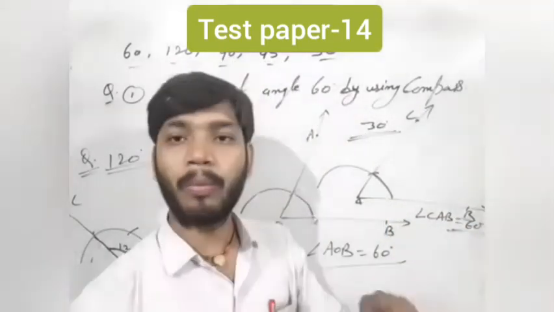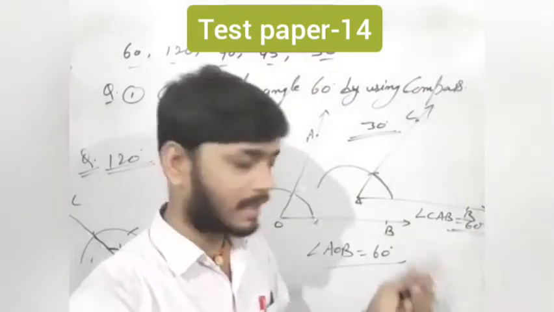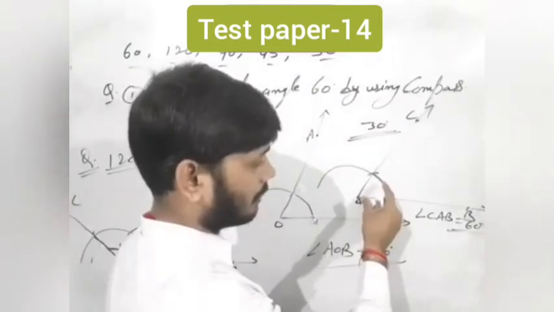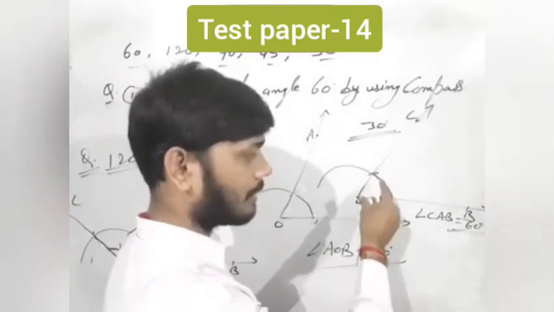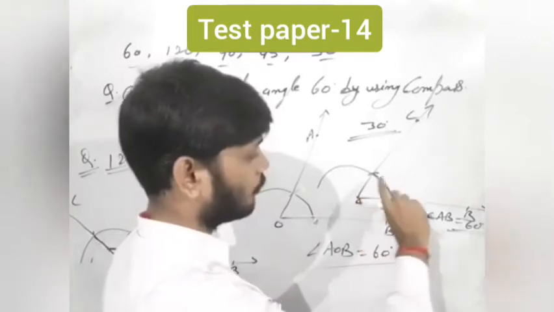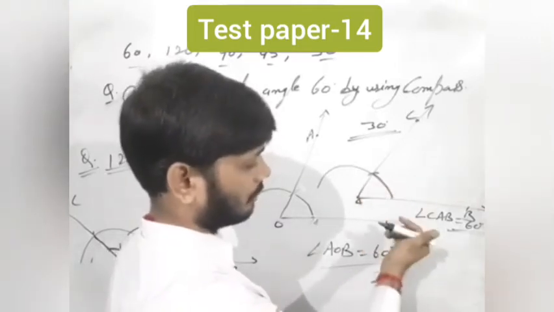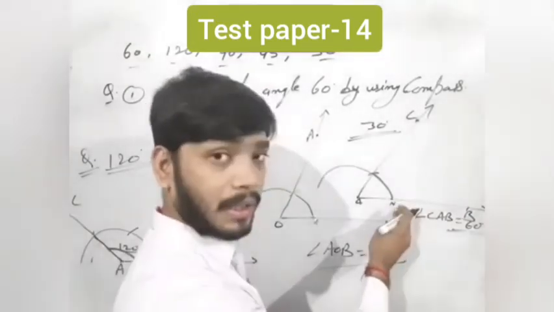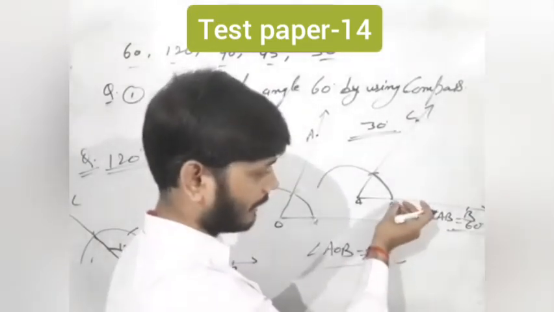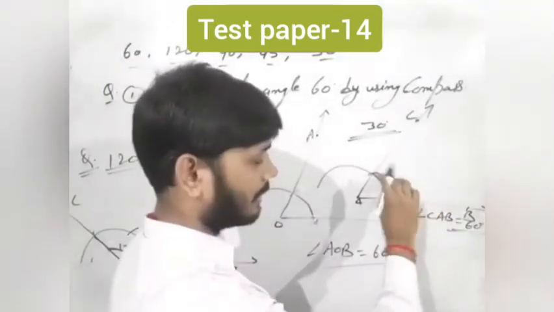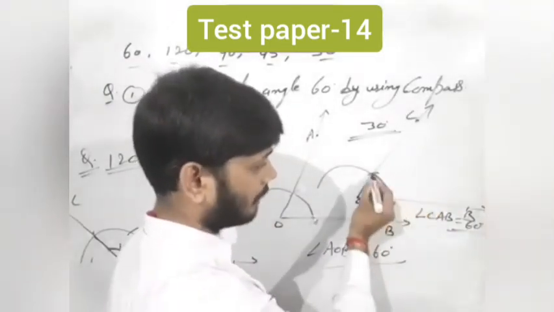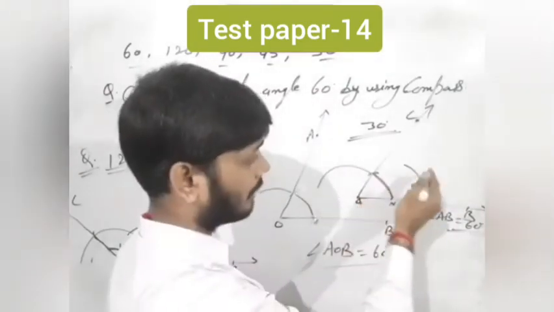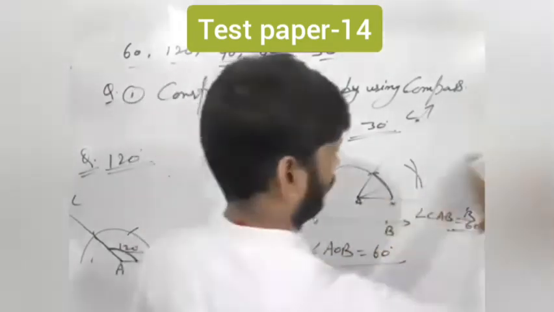And now students, you have to bisect. And what is the rule of bisecting? Expand the compass, fix the compass at N, and draw an arc with the same radius, more than half of this arc. So students, here one, and from here another, and join this.